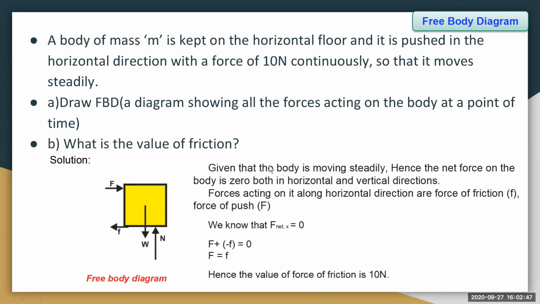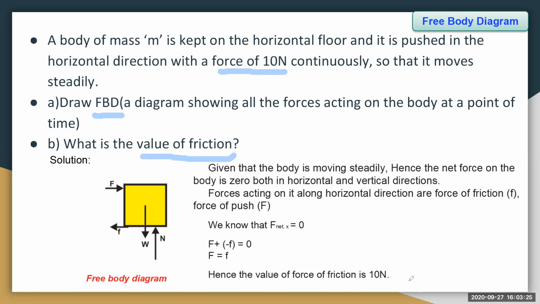Now here is an example problem. A body of mass m is kept on the horizontal floor and it is pushed in the horizontal direction with a force of 10 newtons continuously so that it moves steadily. And here the question is, draw the free body diagram. FBD is nothing but a free body diagram, a diagram showing all the forces acting on the body at a point of time. What is the second question? What is the value of friction?